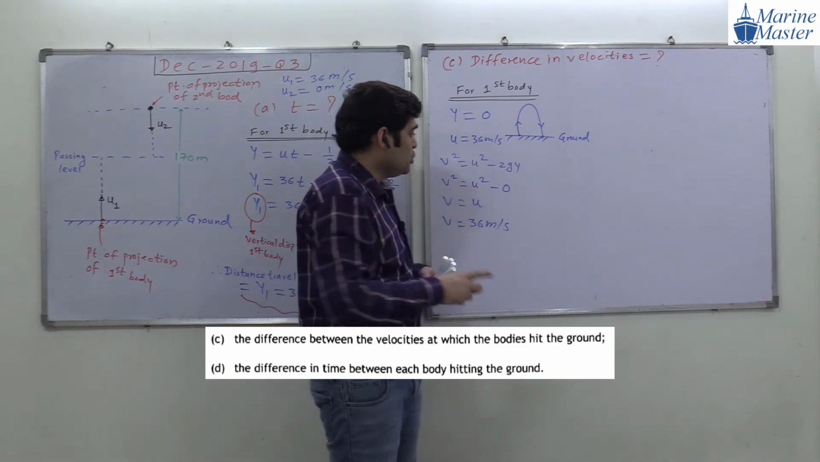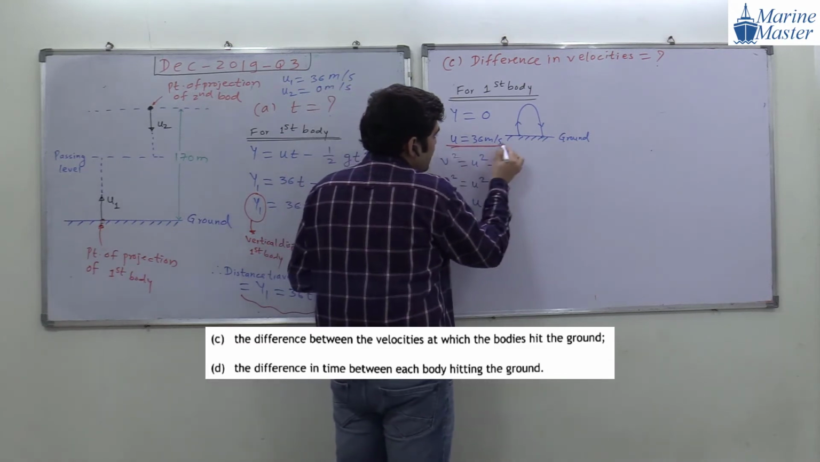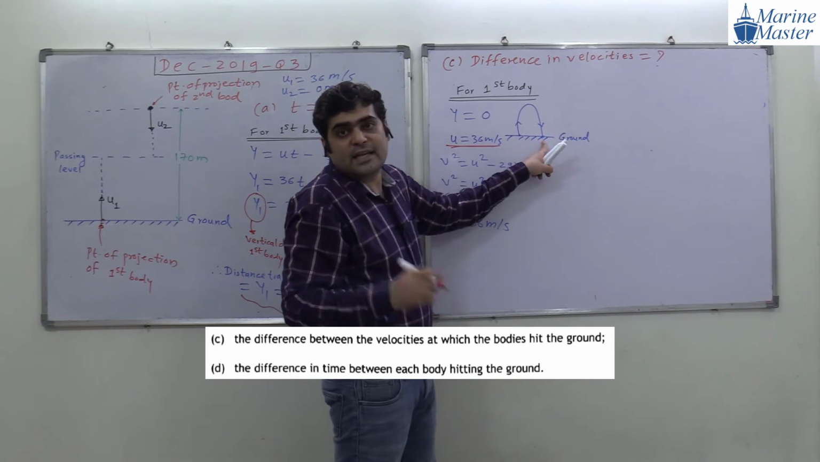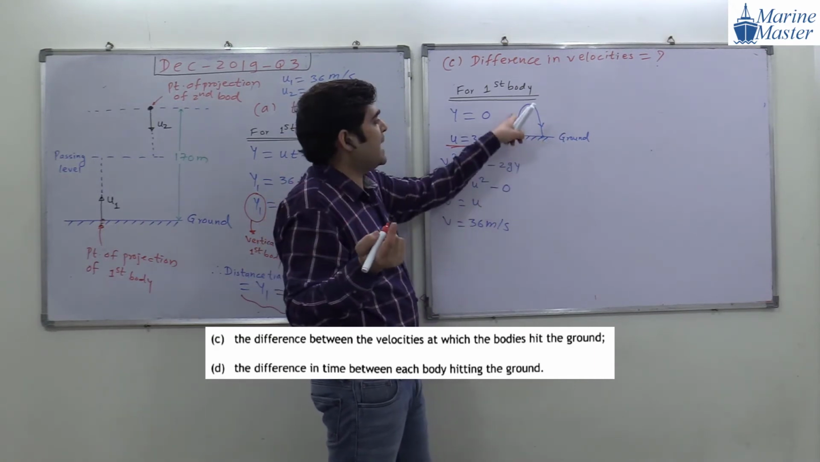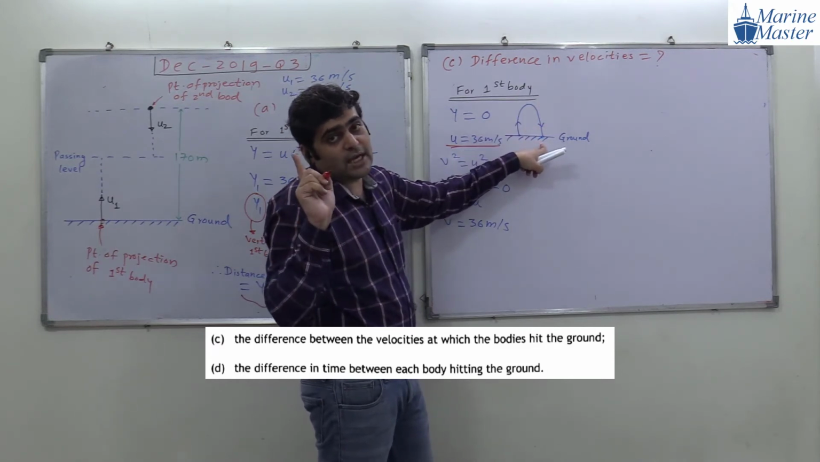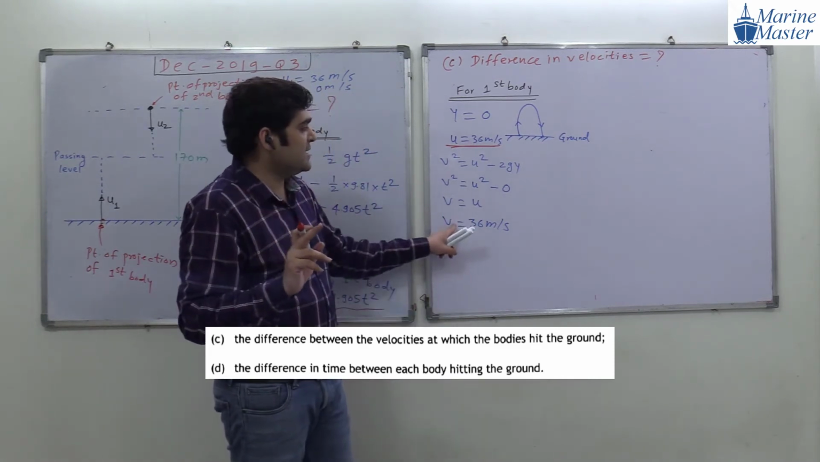Try to see the scenario. You can avoid this calculation also. Whatever the velocity with which it is leaving, it is leaving with the velocity 36 meter per second, and again it is coming back at the same velocity, 36 meter per second. It is common logic: leaving at 36 and hitting back with 36 meter per second. Are you getting my point? So you got this. Velocity of the second body is 36 meter per second.